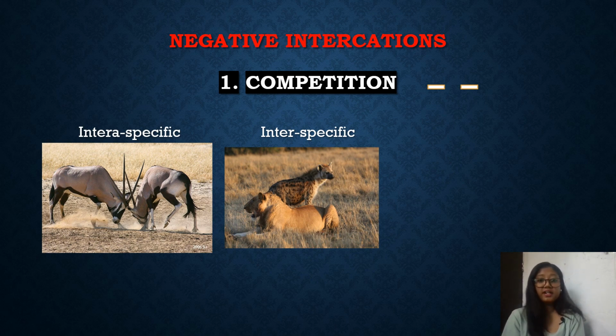In this type, intraspecific competition is an interaction of the same kind of species competing with each other for different reasons like resources, habitat, or mating, etc. Next is interspecific competition, where two related species compete with each other for food, resources, and habitat.